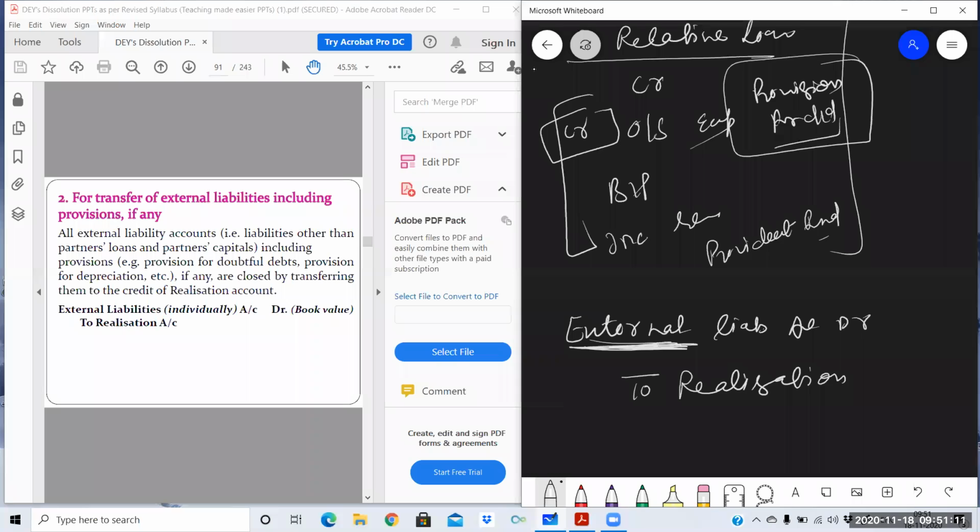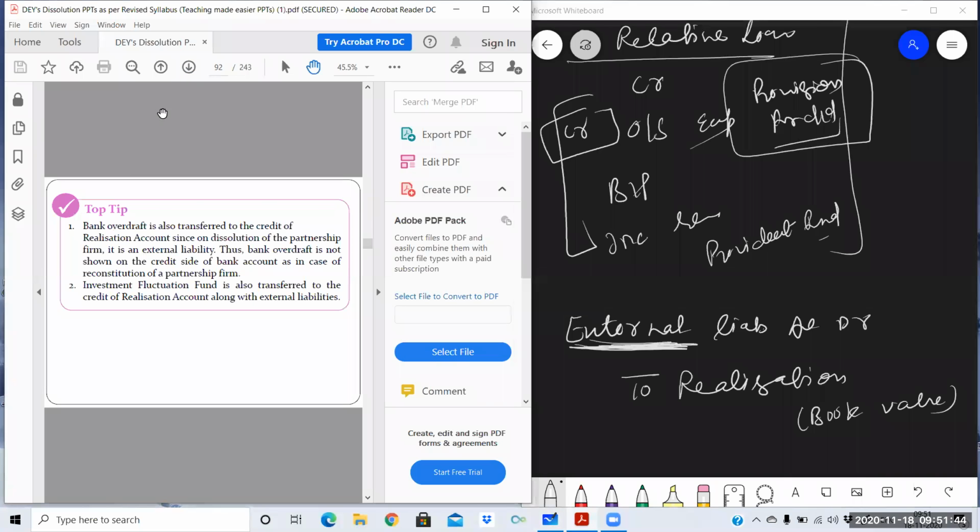Pay attention to this word external. Otherwise, you may transfer partner loan or any other liability. External means the amount which is payable to outsiders. Only that liability will be transferred, including provisions, provision for doubtful debts, provision for discount. So again, the liabilities will also be transferred at book value. Now we have closed down the balance sheet completely. All the assets are transferred, all the liabilities are transferred.